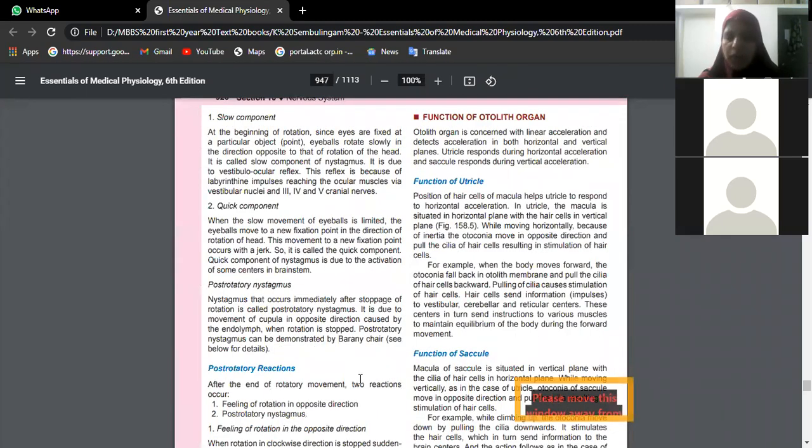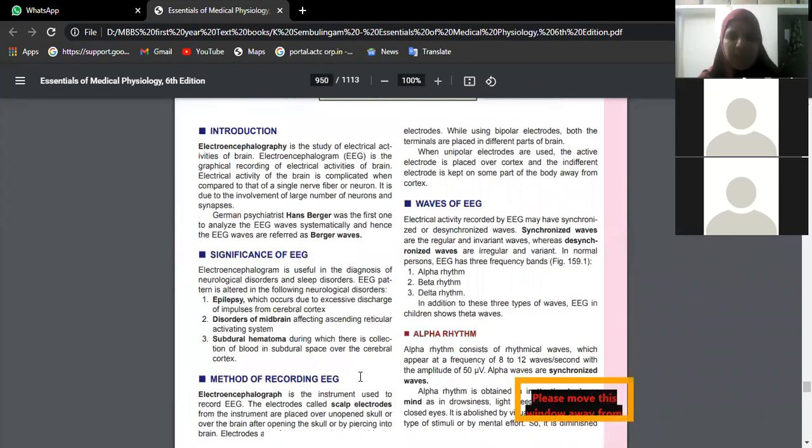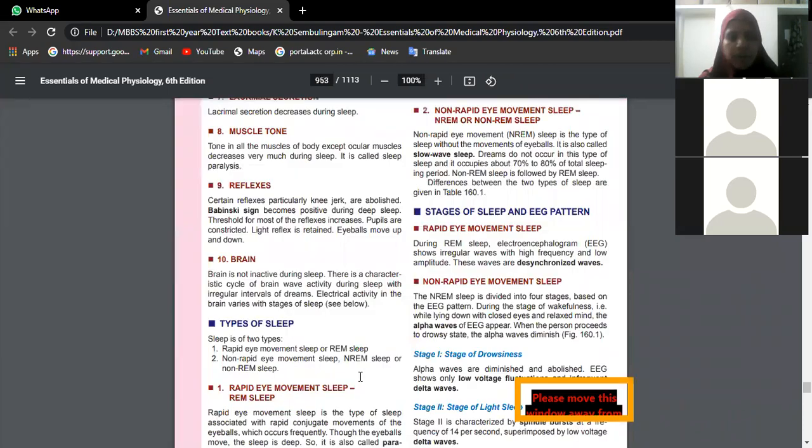Glucocorticoids. Does anybody remember the functions of glucocorticoids?